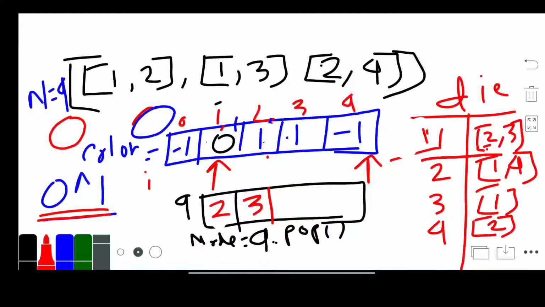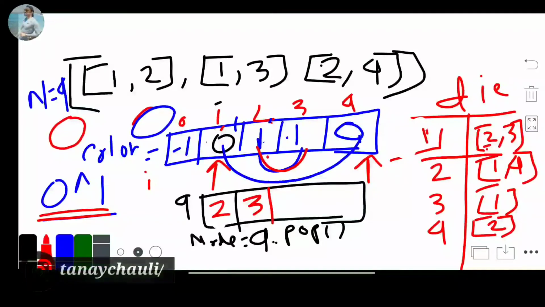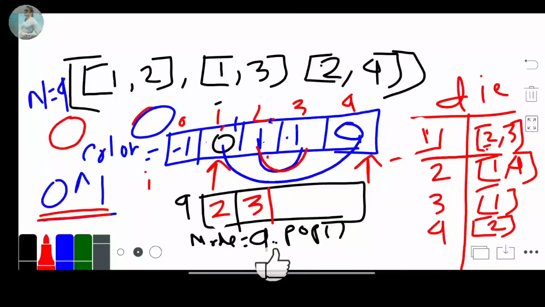In the same way we'll iterate over the whole dictionary and the whole color list, and at the end of this operation our color values will be 0 1 1 0. As you can see, the values for 1 and 4 are 0 and 0 because they belong in the same group, and the values for 2 and 3 are the same because they belong in the same group. So we are able to split everyone into different groups.